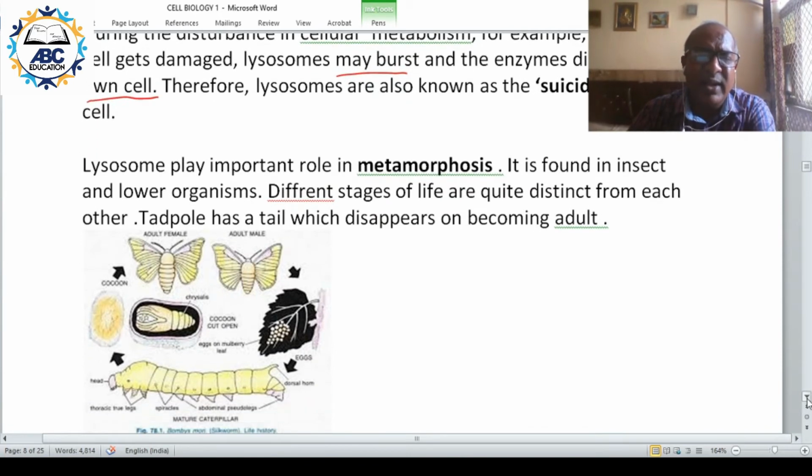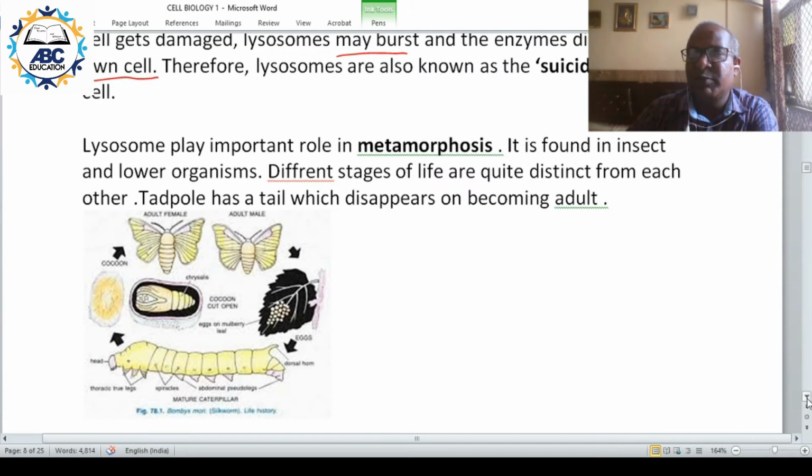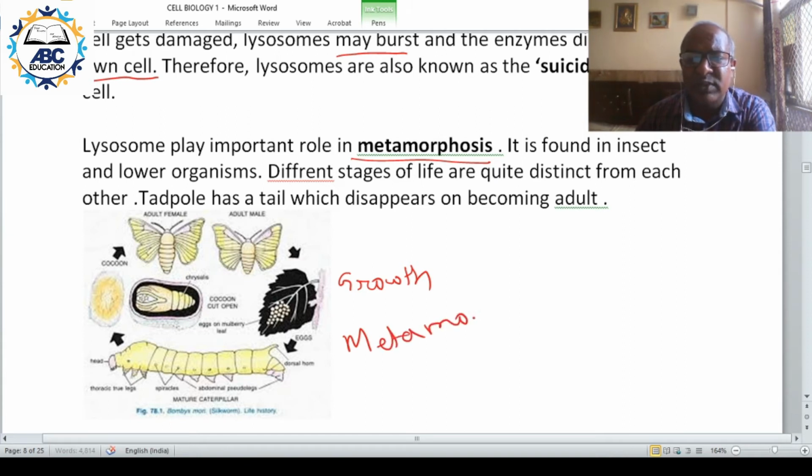Lysosomes also play a big role in metamorphosis. You have to remember this term called metamorphosis. There are two terms: one is growth, and another is metamorphosis.